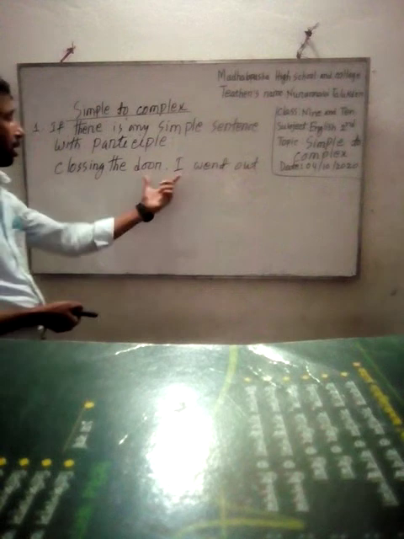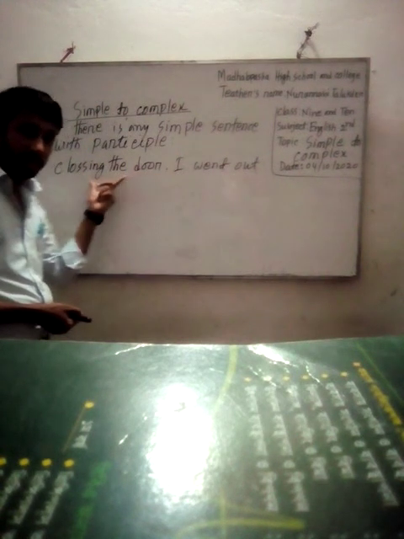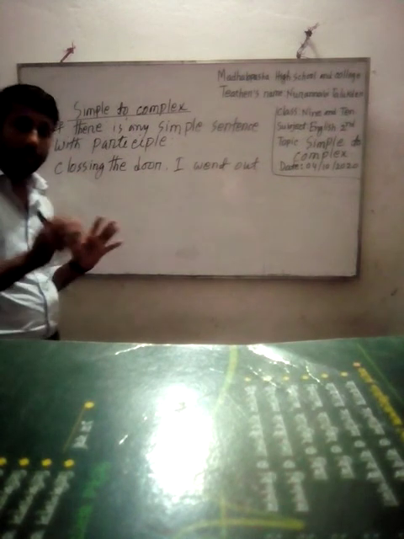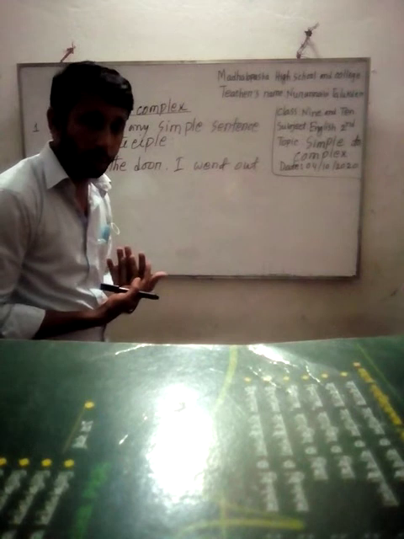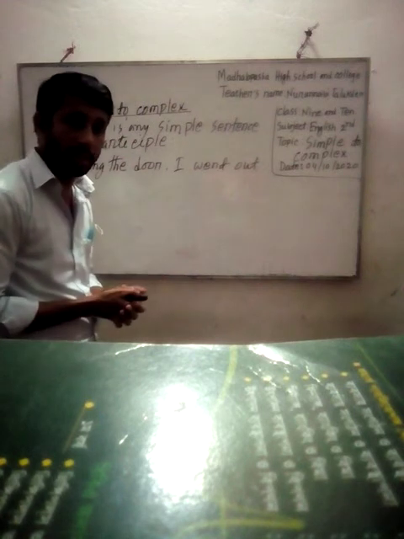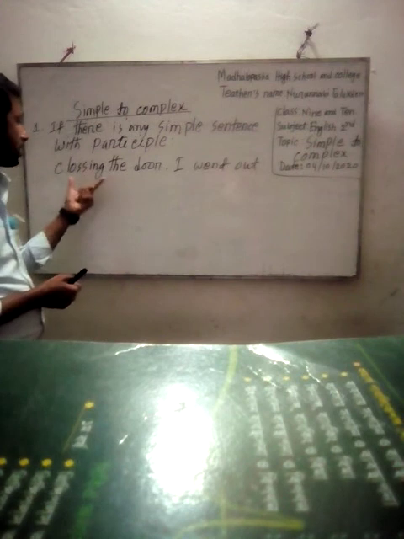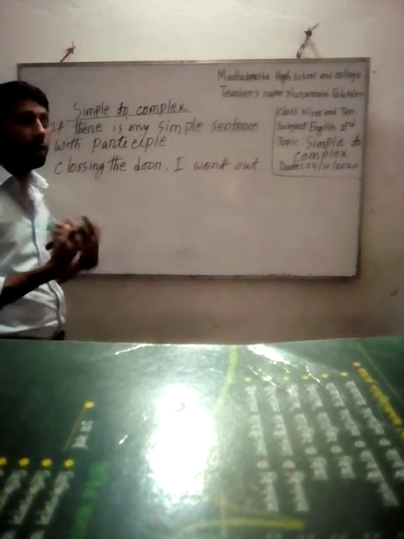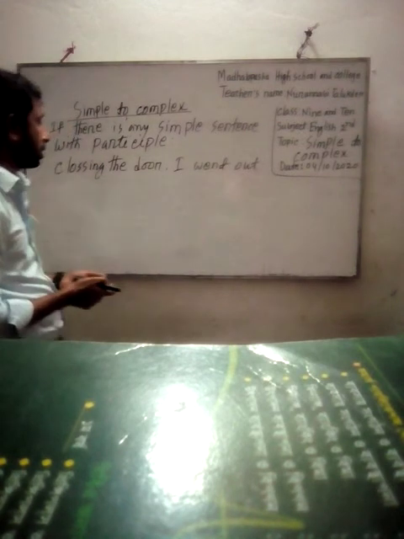This is a simple sentence, and this sentence starts with a participle. If any simple sentence starts with a present participle, then how can we change it into a complex sentence?